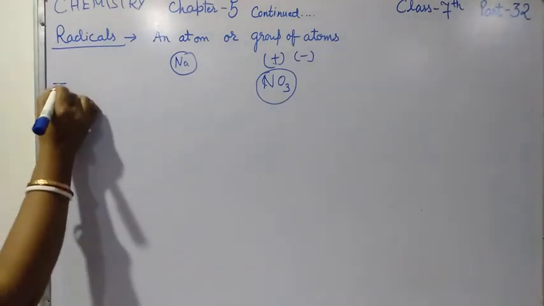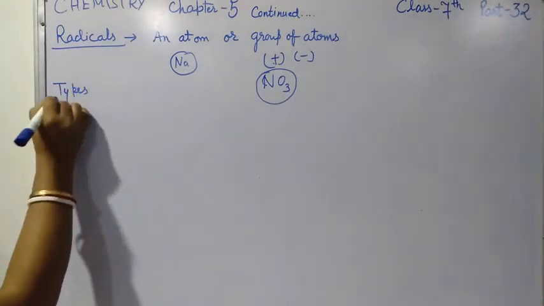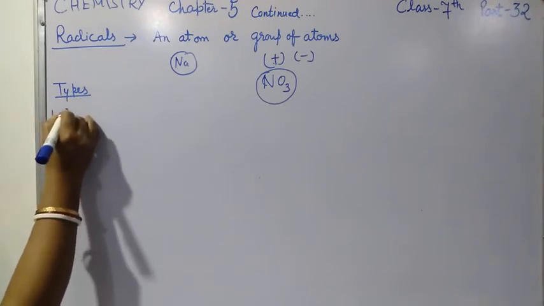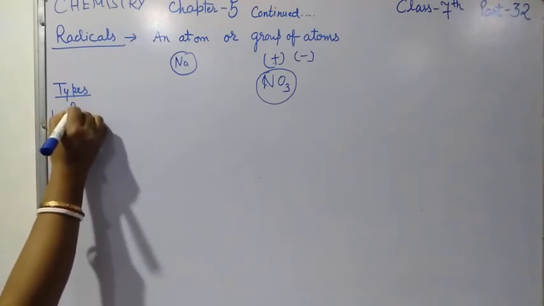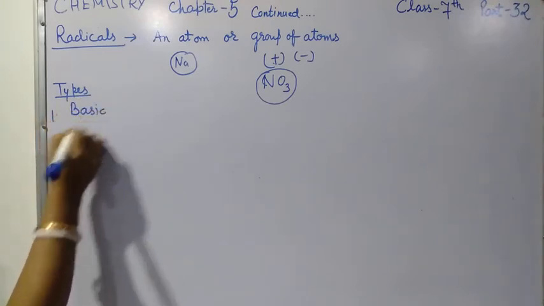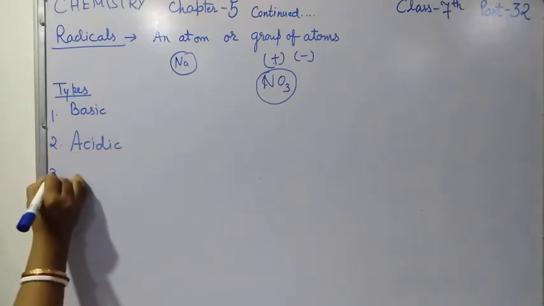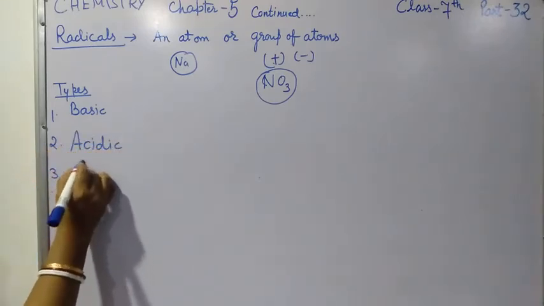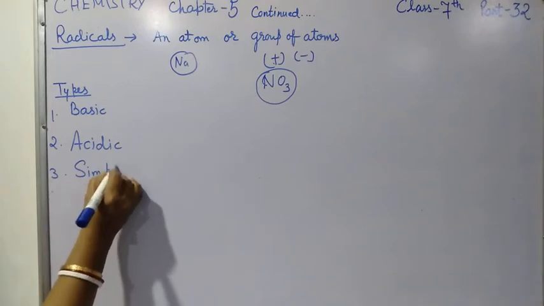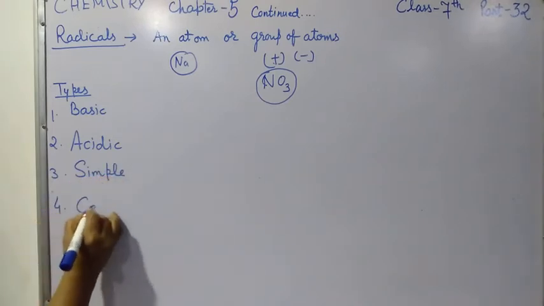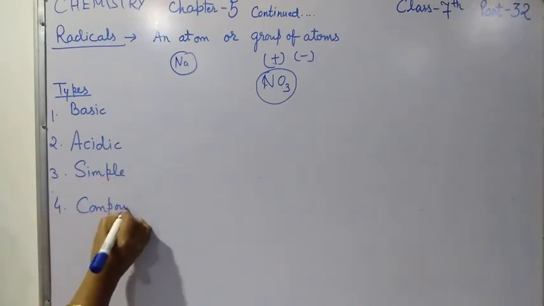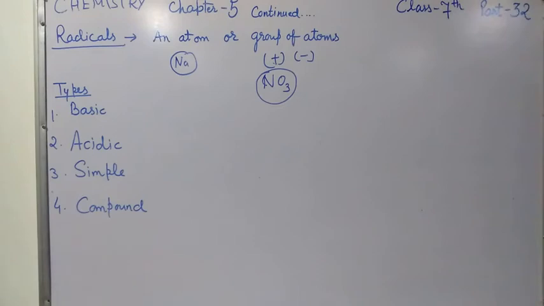So, the types of radicals. First one is basic radical. Second one is acidic radical. Third one is simple radical. And fourth one is compound radicals. Okay, so these are the types of radicals.